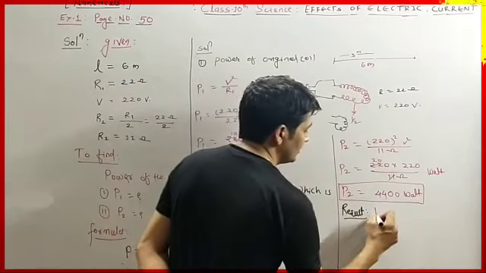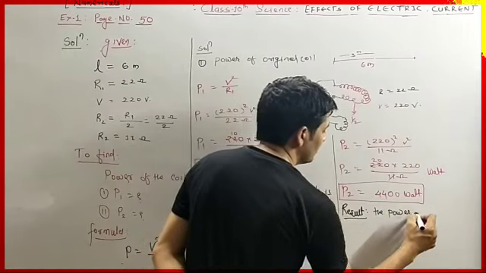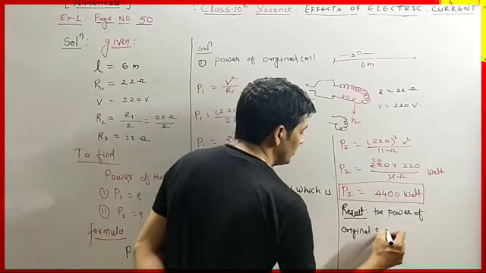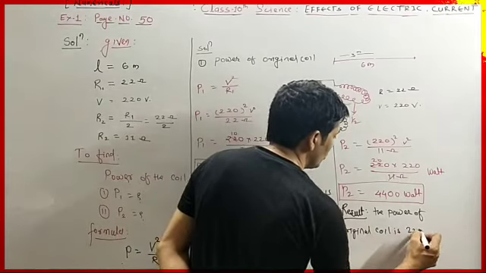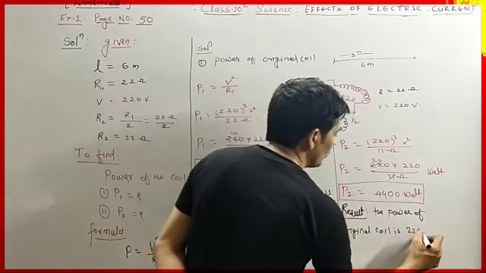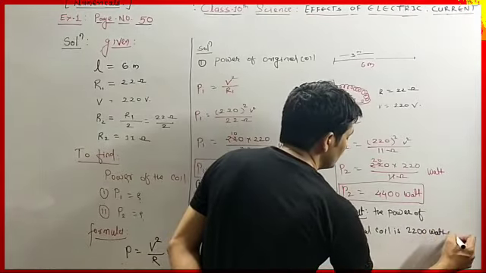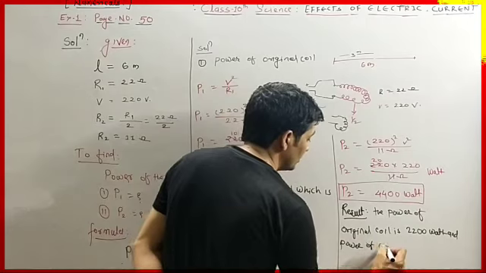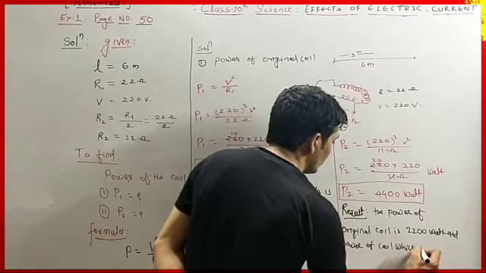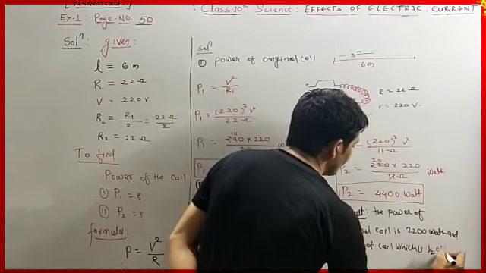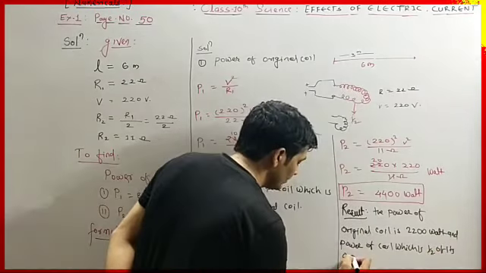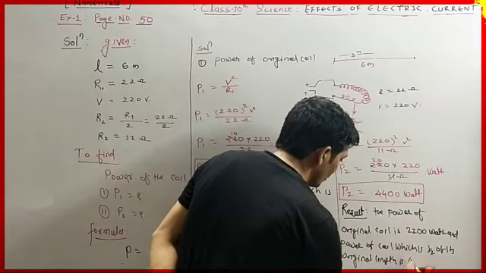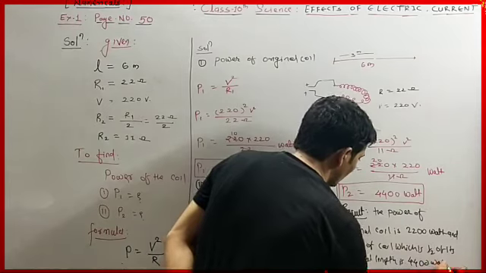The result is the power of the original coil is 2200 watt, and the power of the coil which is half of its original length is 4400 watt.